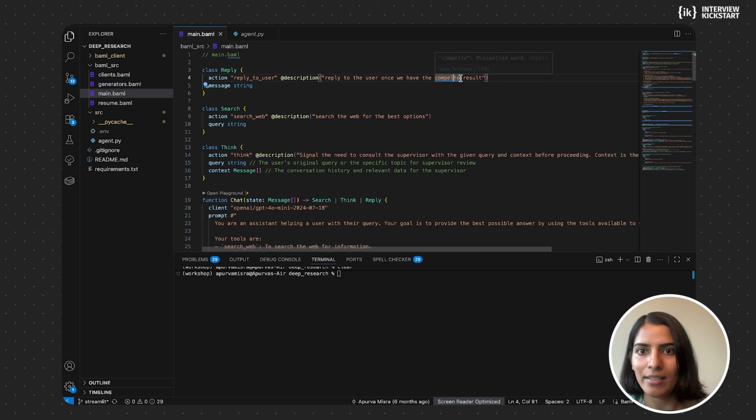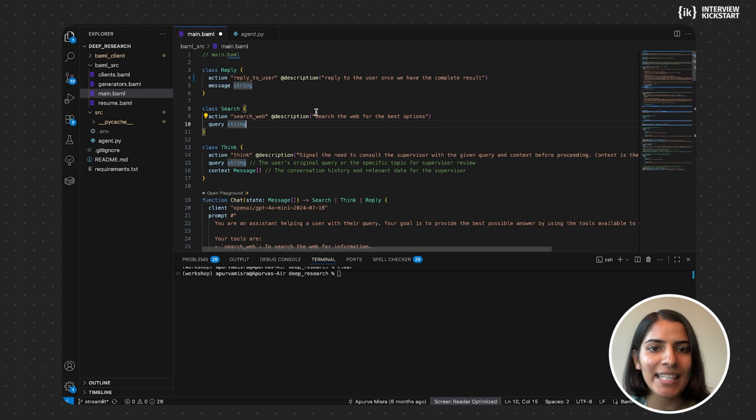And I have spelled it wrong. Yeah. And this is how you know the code is not AI generated. And then you have the search action: search the web for the best options.